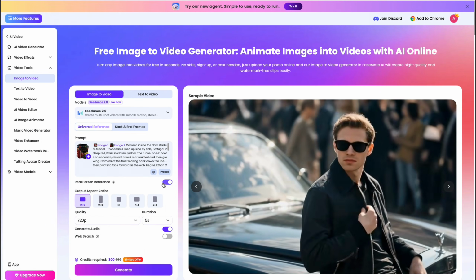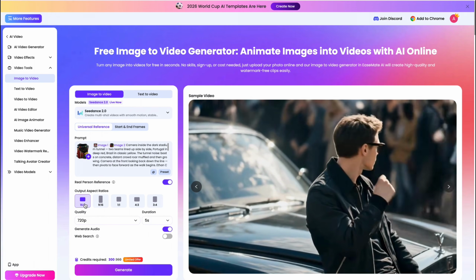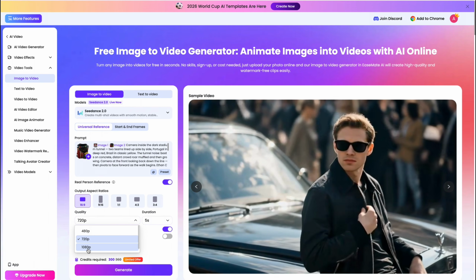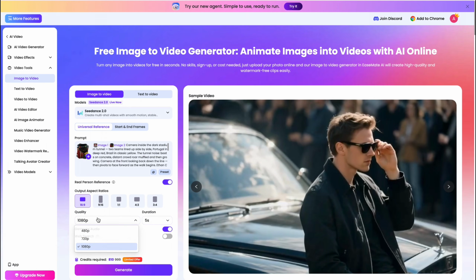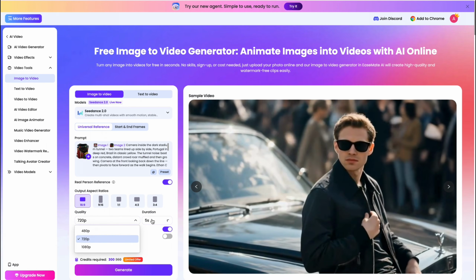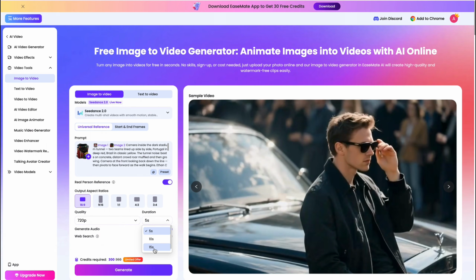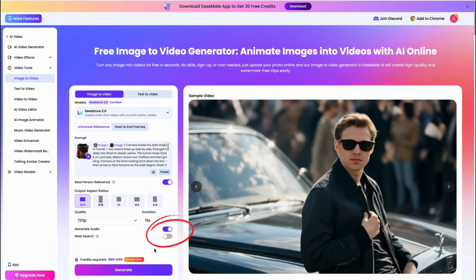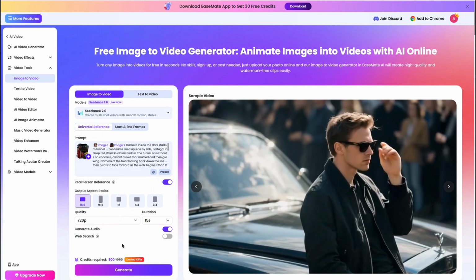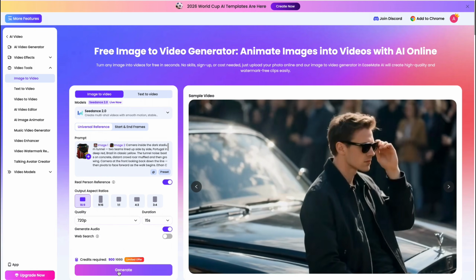After that, select the aspect ratio and video quality. You can generate videos up to 1080p. Then select the duration. We can generate videos up to 15 seconds. Also, make sure audio is enabled, otherwise your video will generate without voice. Now click Generate. It's generating.